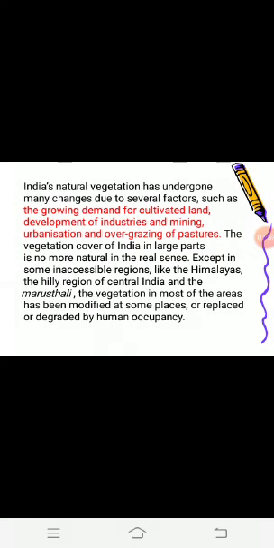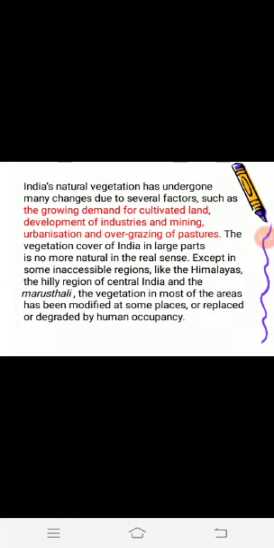The natural vegetation of India is changing rapidly due to the demand for cultivation of land. As the population is increasing rapidly, we also require more land for agriculture. So forests are continuously being cut and converted into agricultural land. Industries are continuously developing and mining is in progress.